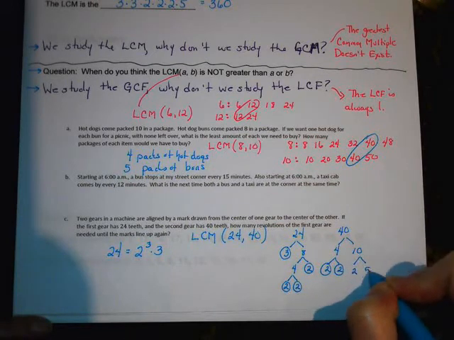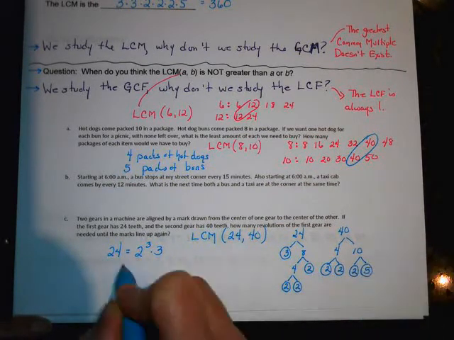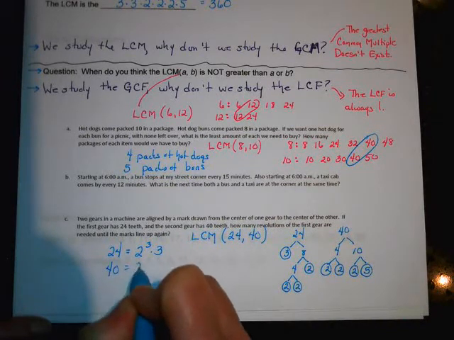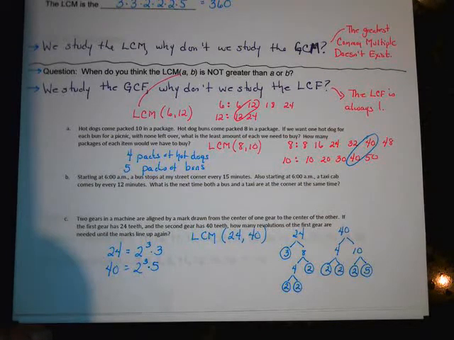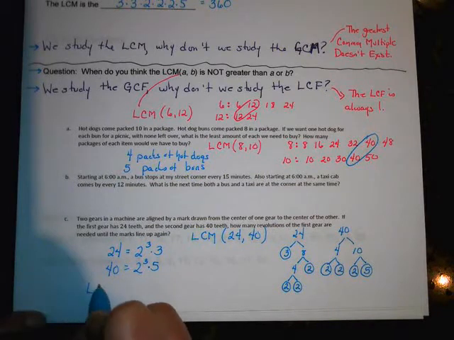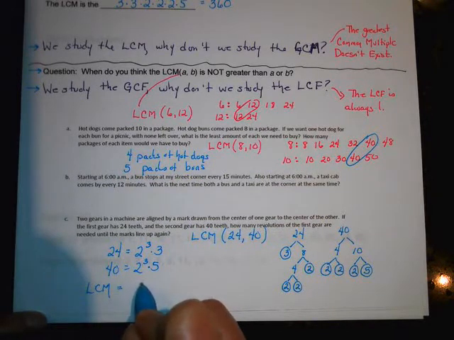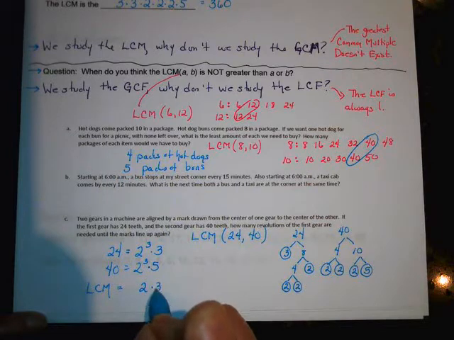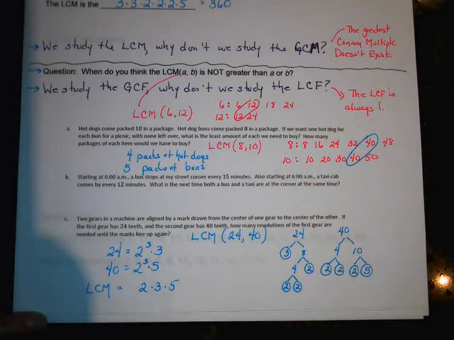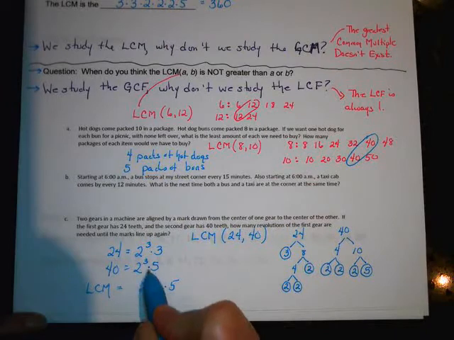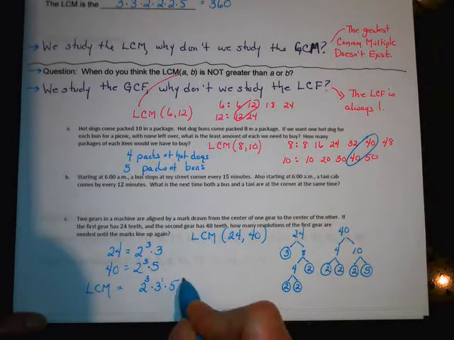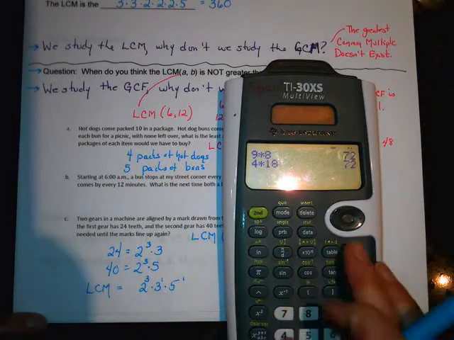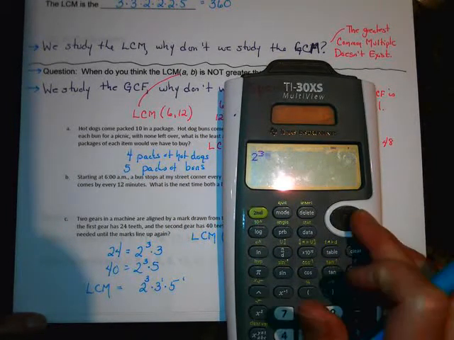Did you guys get 2 cubed times 5? Okay, so the Lickum method means you want one of every flavor. So I want a 2, a 3, and a 5, and the most scoops we can get. So the highest power of 2 is 3. The highest power of 3 and 5 are both 1. Right? So 2 cubed times 3 times 5.